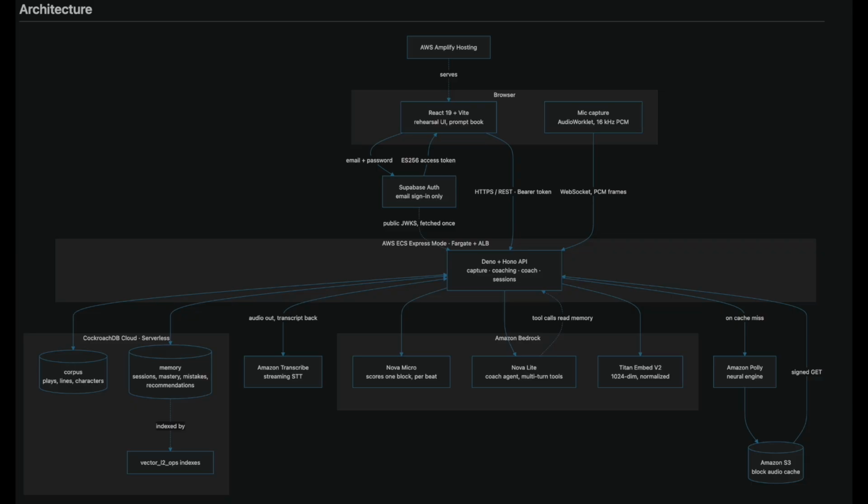CockroachDB holds the state and the vectors. Bedrock runs the scoring, embeddings, and the agent. ECS, AWS Amplify, Transcribe, Polly, and S3 are all deployed over OIDC with no long-lived credentials.